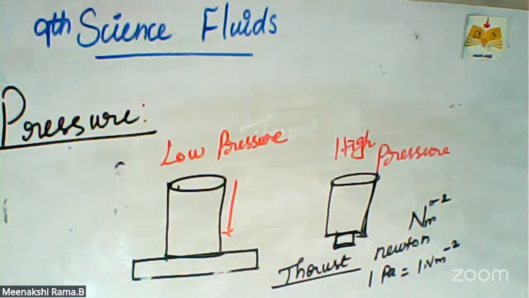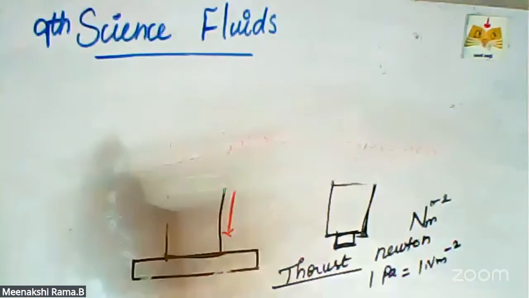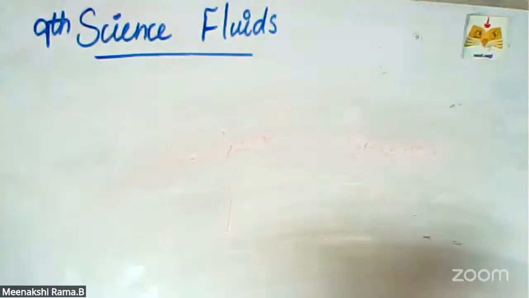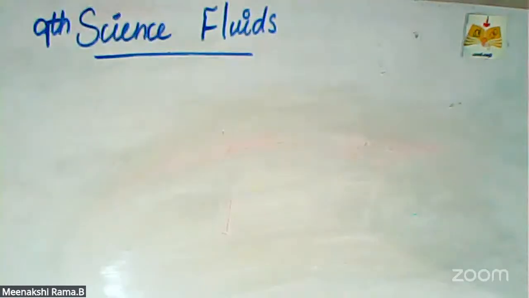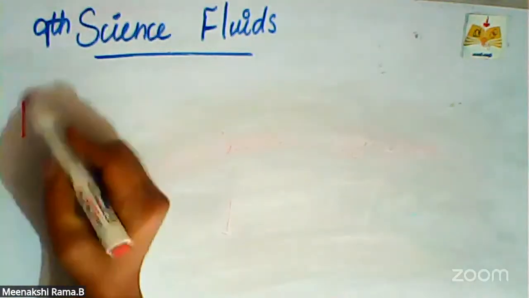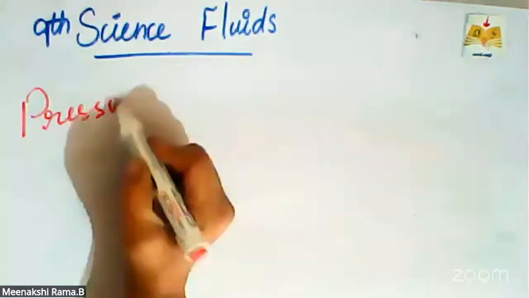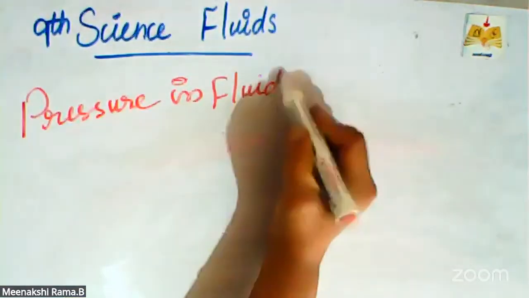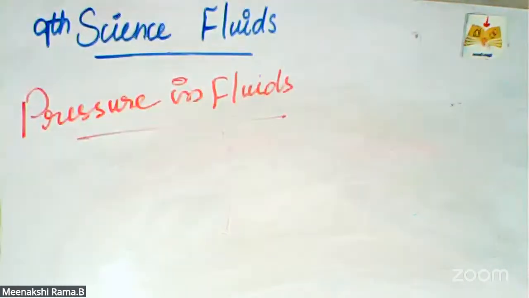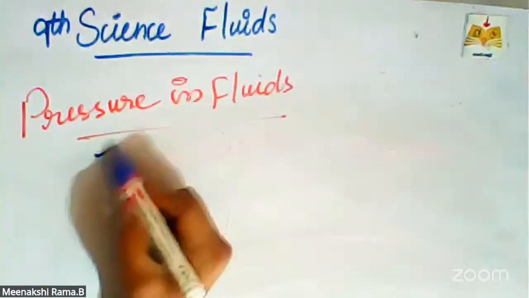The next concept is pressure in fluids. I already explained that all flowing substances are called fluids.